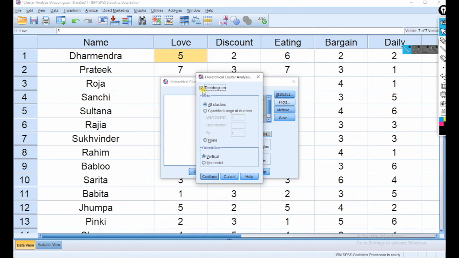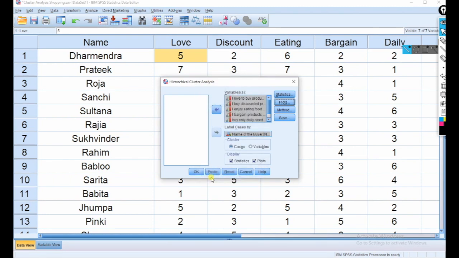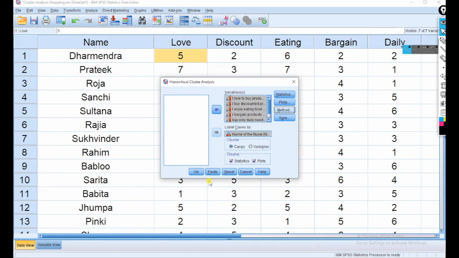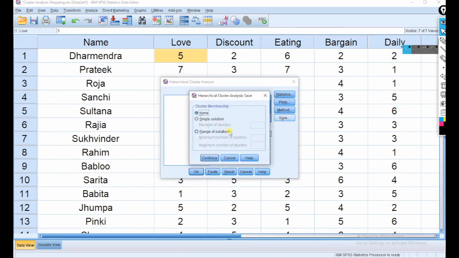dendrogram, and then continue. After continue, method, we will select Ward's method. There are many methods to conduct the cluster analysis. I am choosing Ward's method, and then continue. And after continue, save. Here I do not want to save anything right now, so I am continuing.